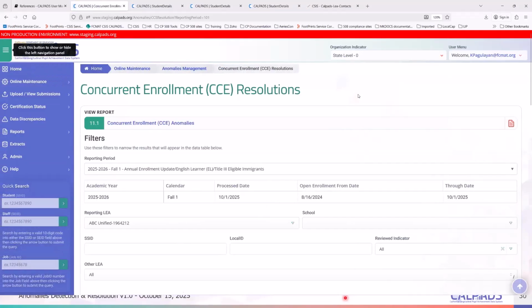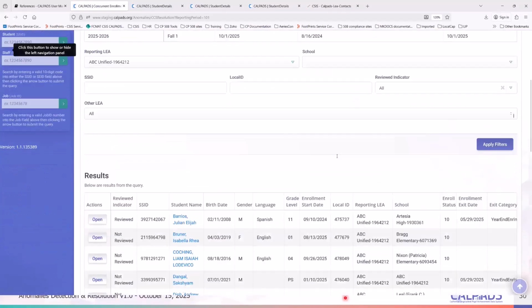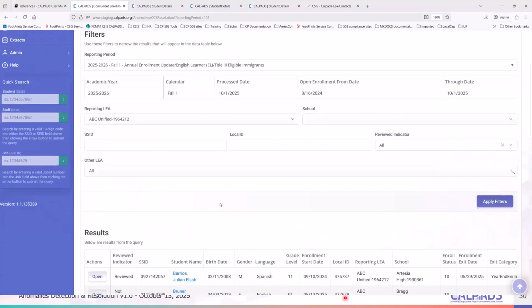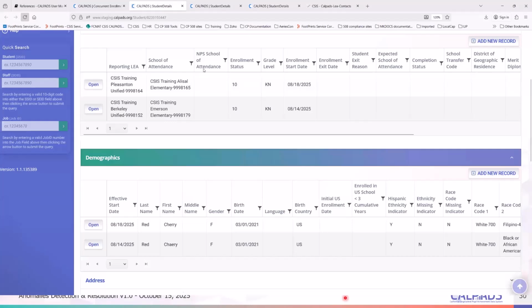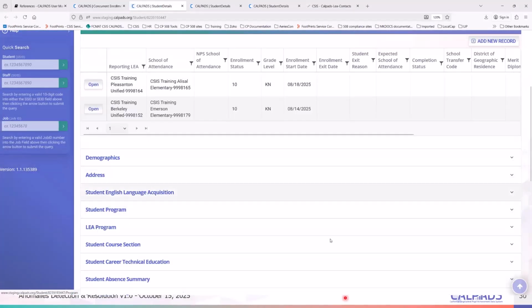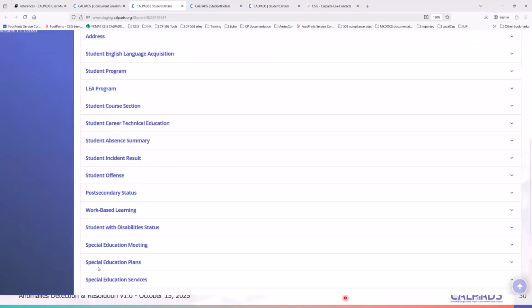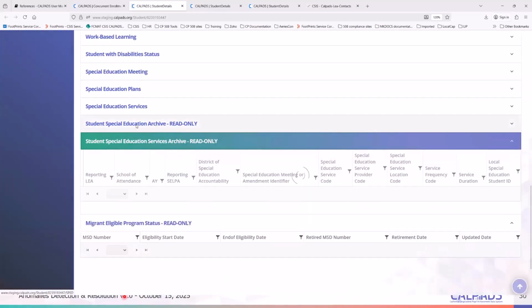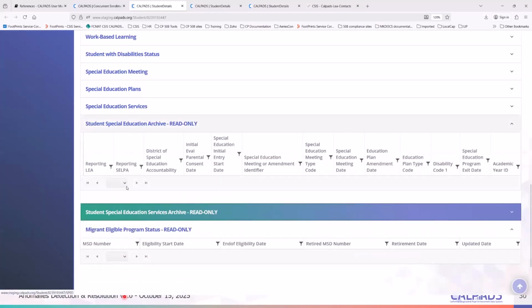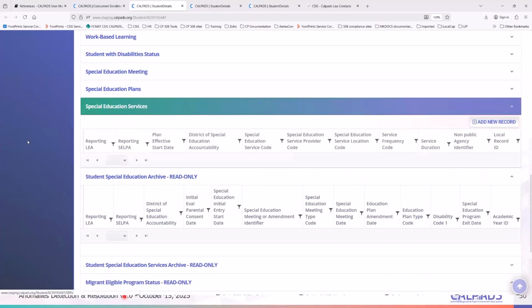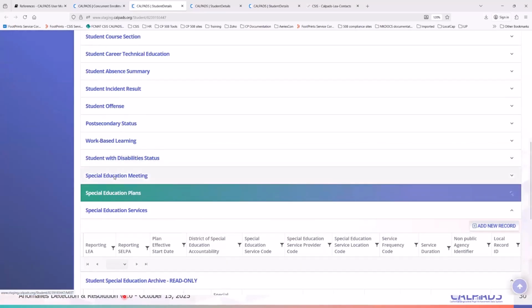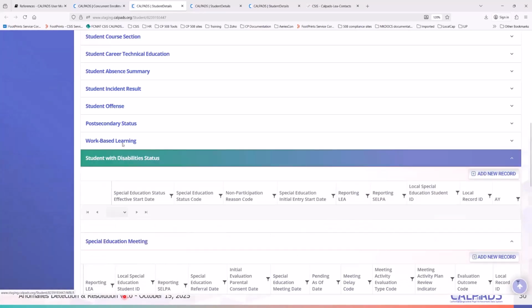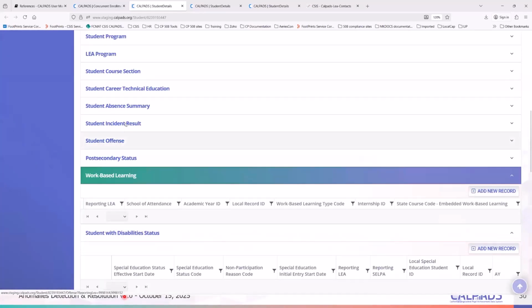So if I was Marshall and I have a responsibility of deleting my enrollments and creating a new SSID, what I would do first is delete all pertinent data that is in here, or maybe not this one, because these are all read-only accounts. So if you have services, plans, meetings, status, work base, okay, we don't have any of that.